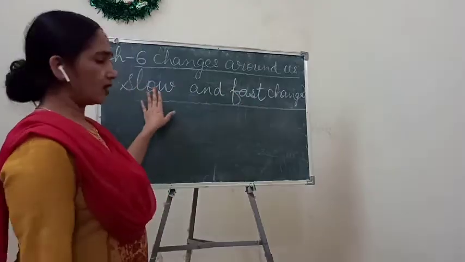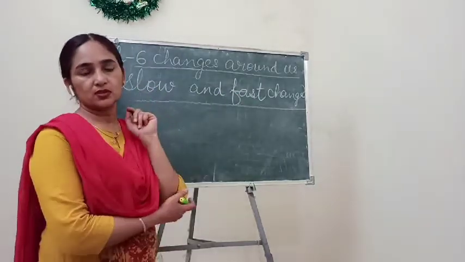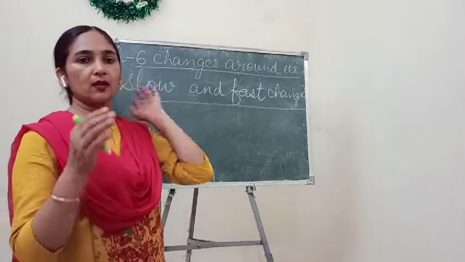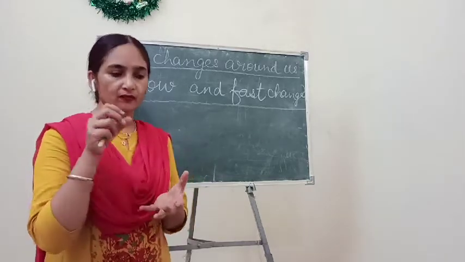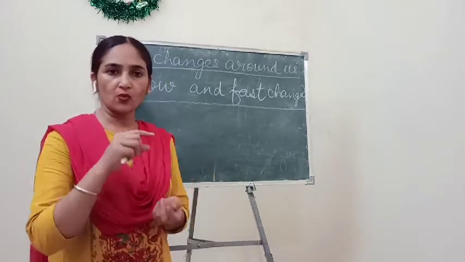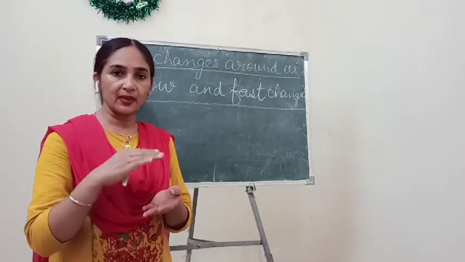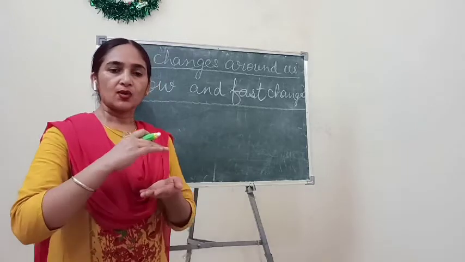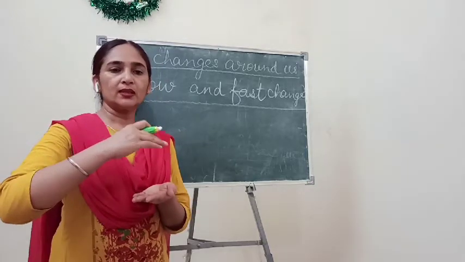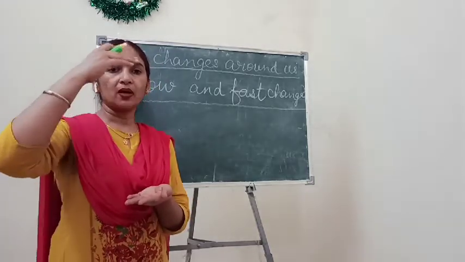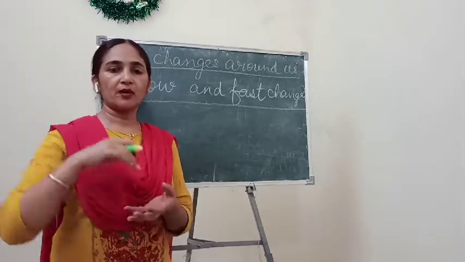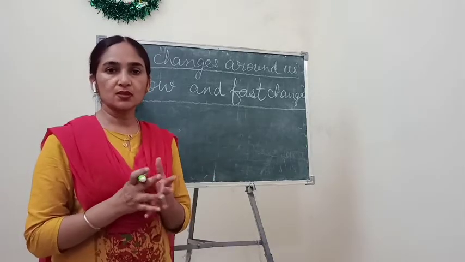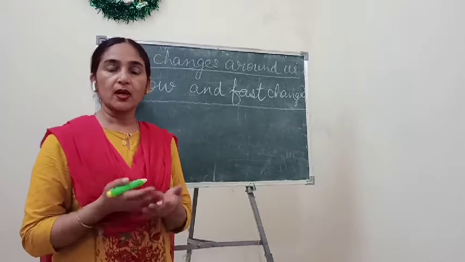So let's first talk about the slow changes. When we sow a seed, a small sapling grows from the seed, and from that sapling it slowly grows up into a big tree or big plant. So this is also a kind of change, but which kind?